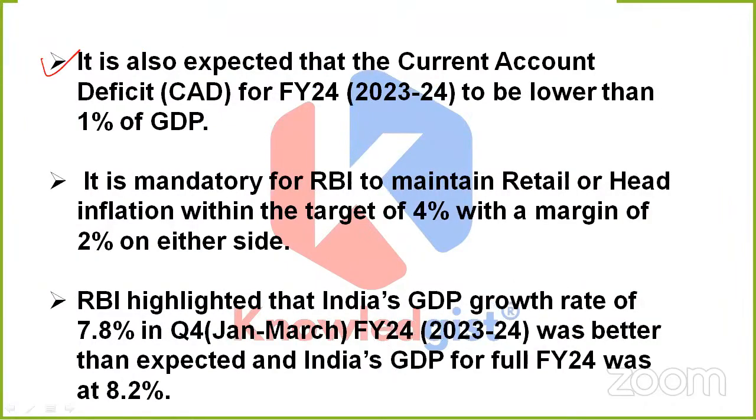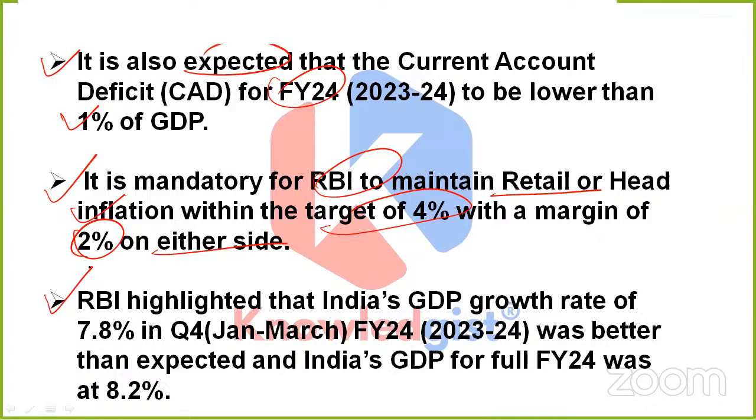Apart from it, what were the other pieces of information we came to know from this particular bulletin? It is also expected that the current account deficit for FY24 will be lower than 1% of GDP. It is mandatory for RBI to maintain retail or headline inflation within the target of 4% with a margin of 2% on either side.